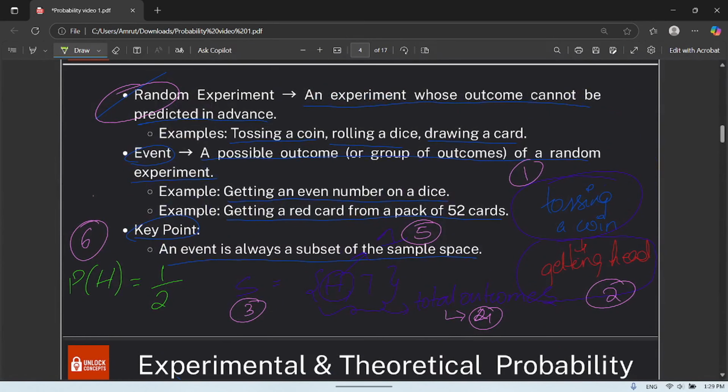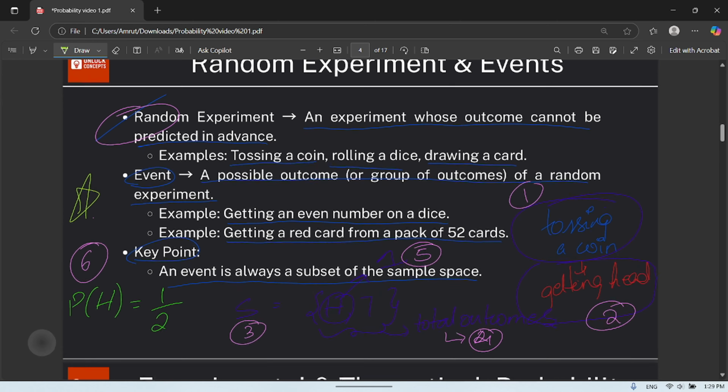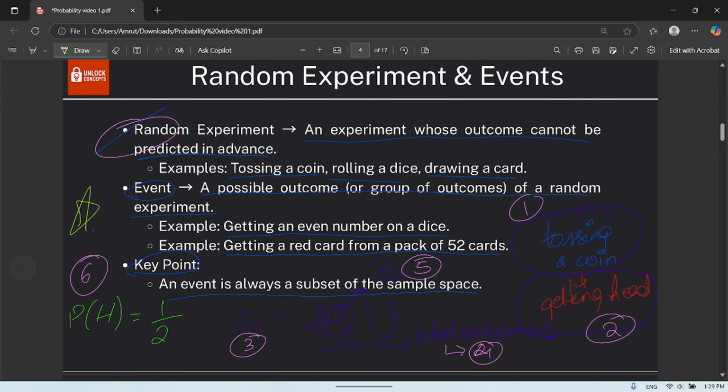So now this is the main thing. So first is random experiment. Next is event. Next is finding the sample space, finding the total number of outcomes, finding the favorable outcomes, and applying it in the formula. So this is an important slide. So you can take a screenshot of this if you want.